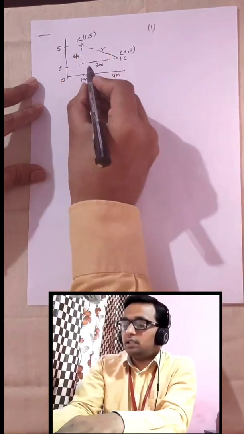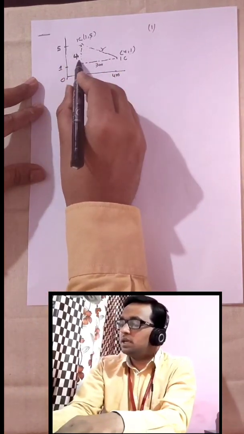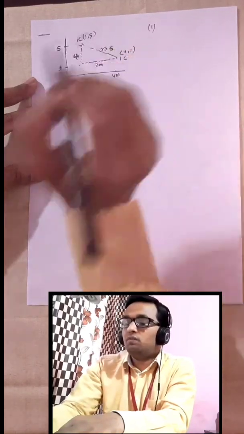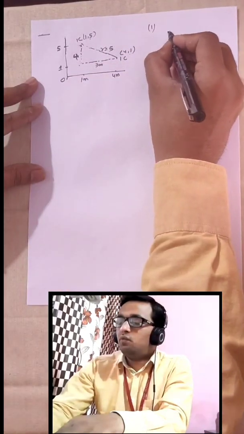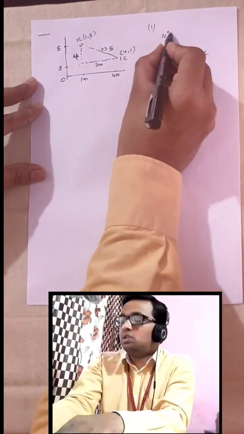This is 4 and this is 3. So this length will obviously, by Pythagoras, be under root 4 square plus 3 square, that is r equal to 5. Now we want to calculate the force between these two charged particles, for which the distance between them is 5.